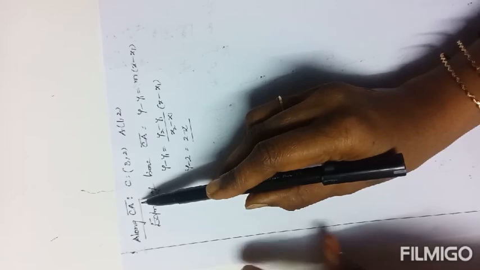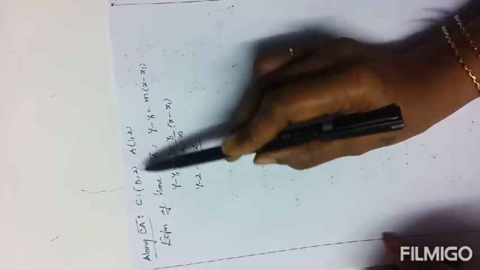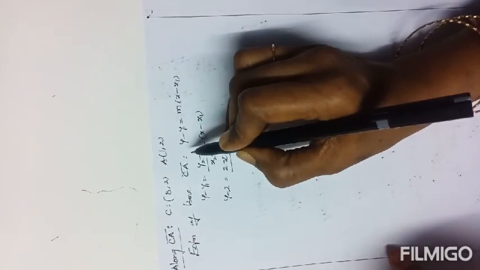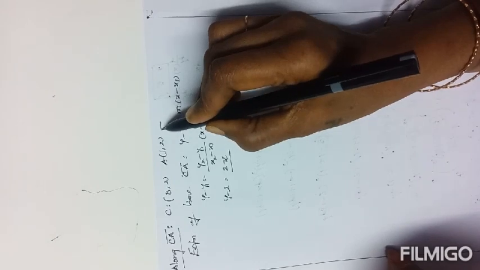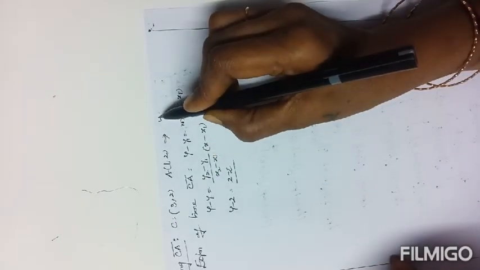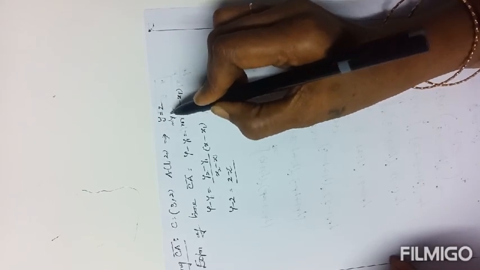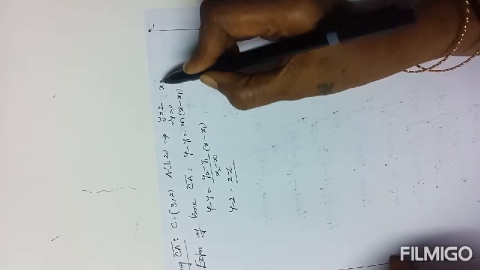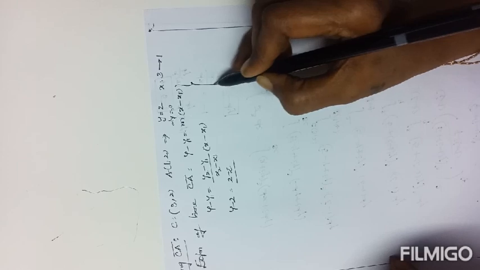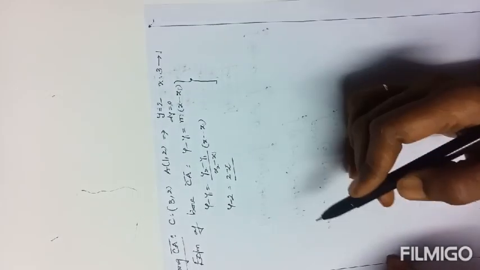Now along the line CA bar, C coordinates are 3 comma 2, A coordinates are 1 comma 2. But here the y coordinate is the same. In this case there is no need to define the equation of the straight line. Directly you can also write the equation of the line. Here in both the coordinates y equals to 2. Then dy equals to 0. X varies from 3 to 1.